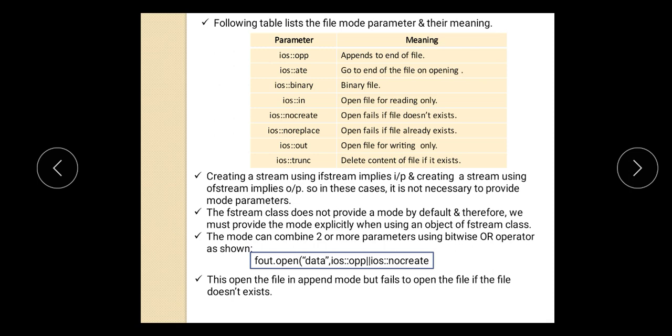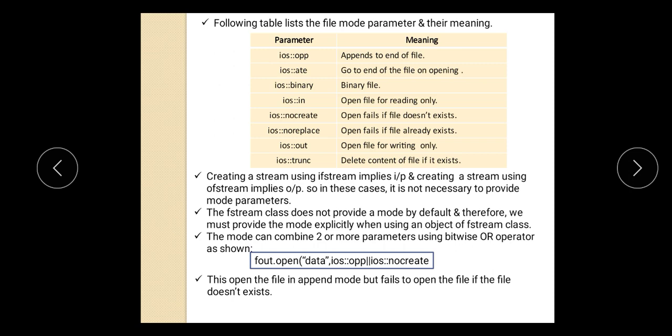So creating a stream using ifstream implies input, and creating a stream using ofstream implies output. So in this case it is not necessary to provide mode parameters. If you are not providing anything, then the default values are considered. The fstream class does not provide a mode by default, and therefore we must provide the mode explicitly when using an object of the fstream class.